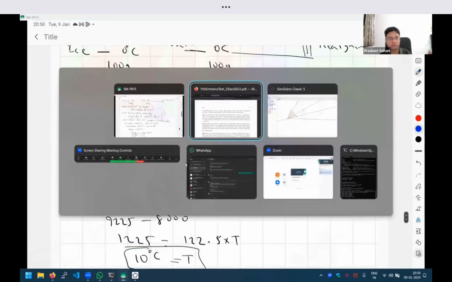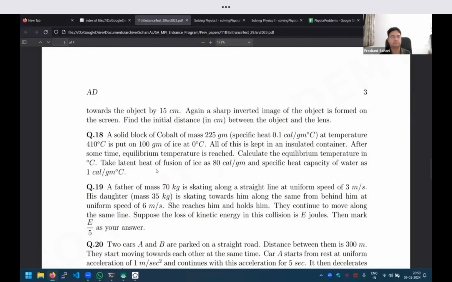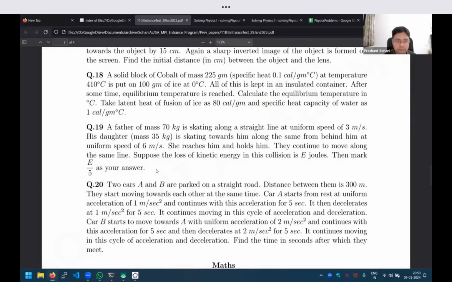Okay, so question 19. So maybe we only have 10 minutes, so we can cover question 19 today, and question 20 we will do next time. And I would like to suggest that for next time, we are going to discuss the questions of the second paper, the April 2023 paper. So for that, now that we will have 1 week's time in between, why don't you attempt that paper on your own as much as possible?